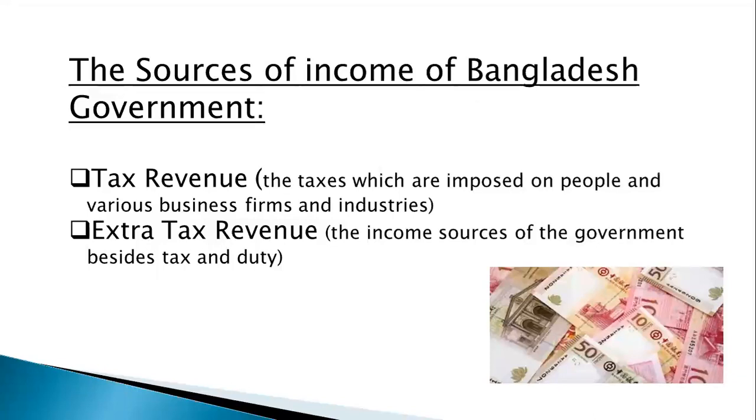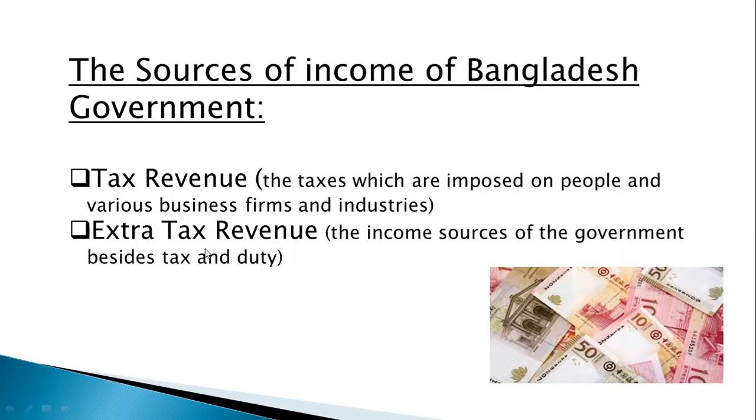Now we'll come to know about the sources of income of the Bangladesh government. The government has two important sources of income. Look at the first one I have written here, that is tax revenue. What is tax revenue? The taxes which are imposed on people and various business firms and industries are known as tax revenue. We can give some examples like income tax, customs, excise duty, VAT, etc.